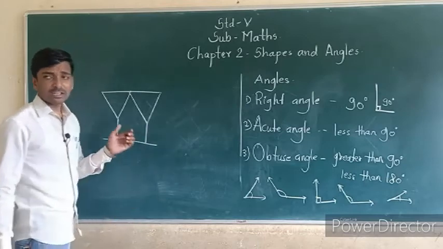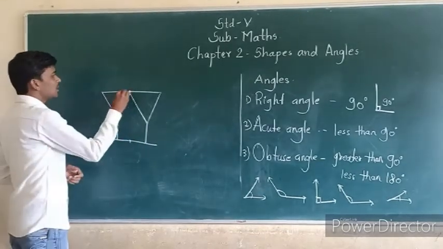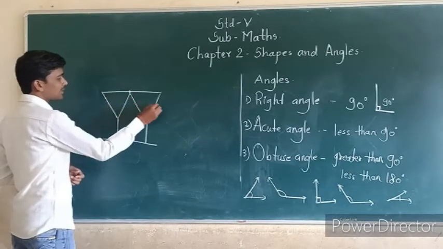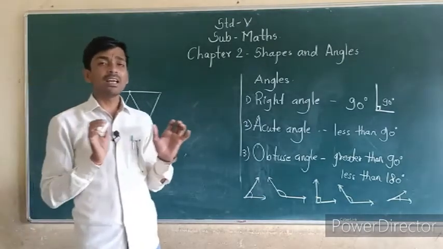Here, like that, they give the shape. How many matchsticks do they use? See, this is 1, 2, 3, 4, 5, 6, 7, 8, 9, 10. Okay, they use 10 matchsticks.